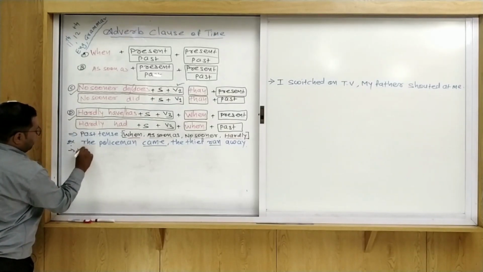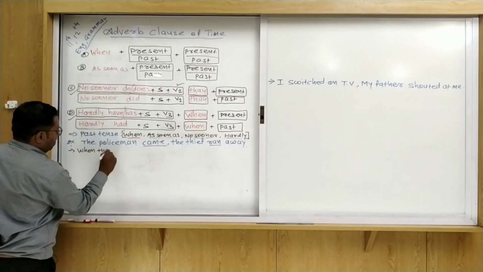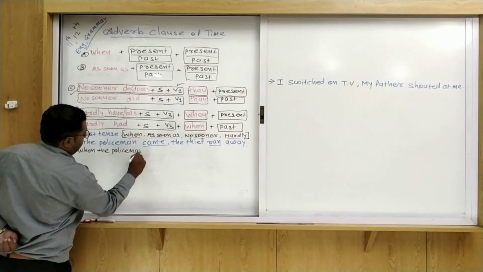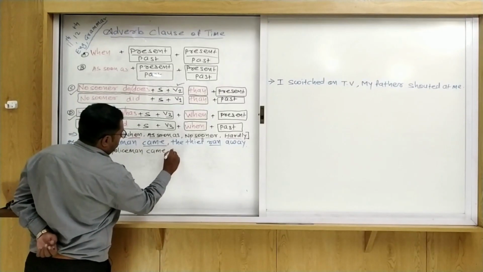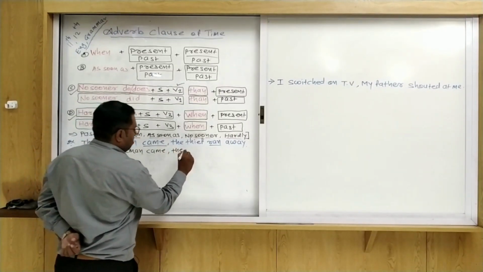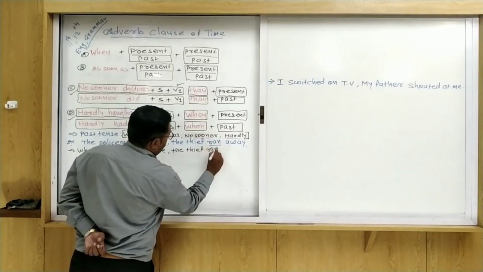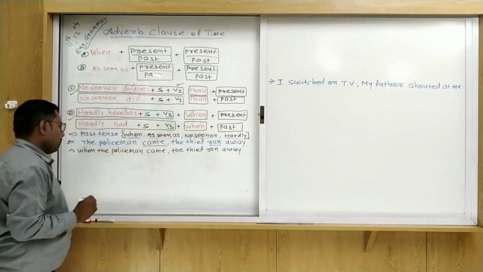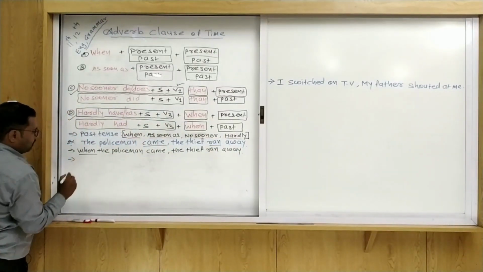So first of all write it down: When the policeman came, comma, the thief ran away. The same thing we use with as soon as.